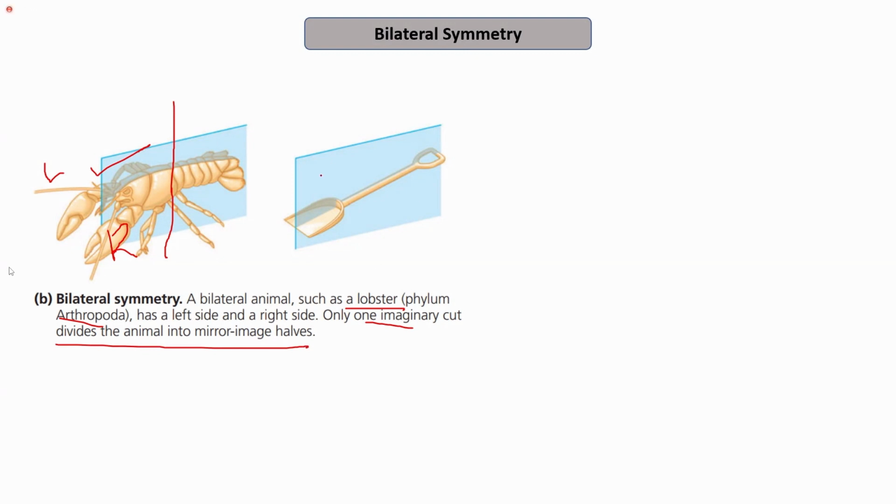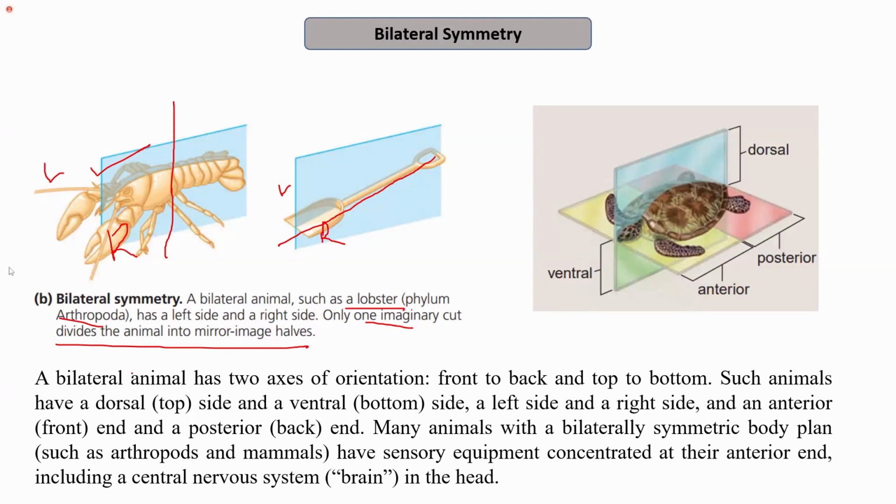For example, we can see in this example that only one imaginary cut can divide this component into two equal halves. One is the left side and the other is the right side. Even in humans, we have just one plane of symmetry that passes through the center of the body and divides the organism into mirror images as left and right side. Therefore, a bilateral animal has only one plane of symmetry, and we can say that it has two axes of orientation. So there is a difference: I am talking about one plane of symmetry and two axes of orientation.